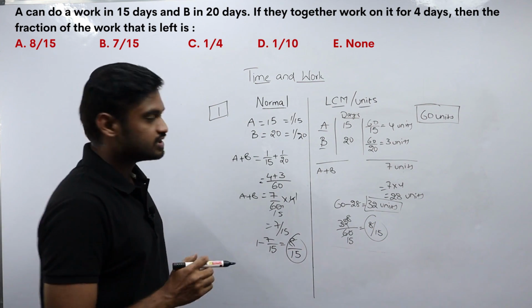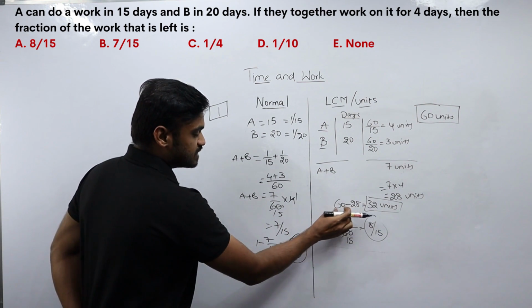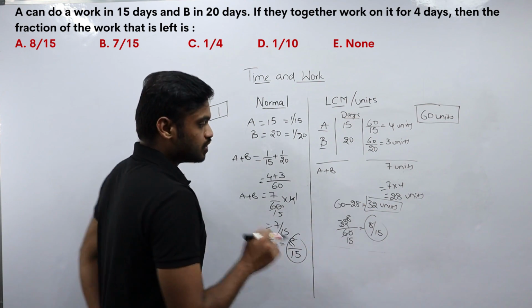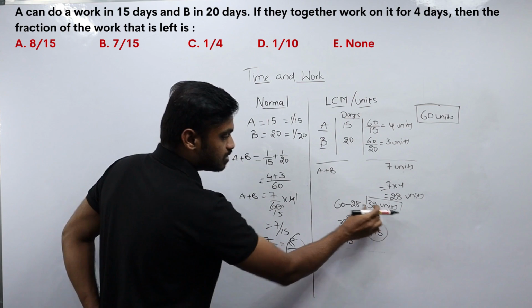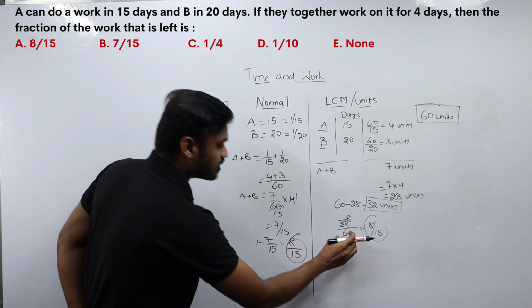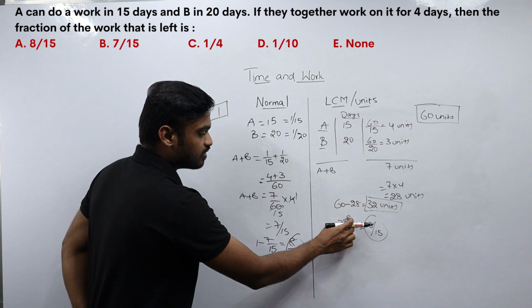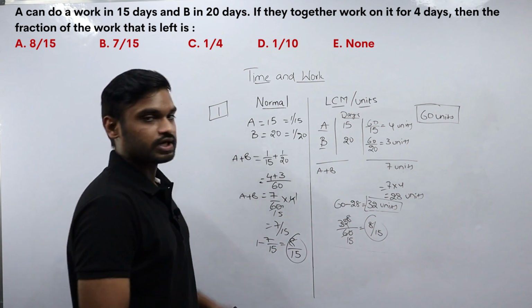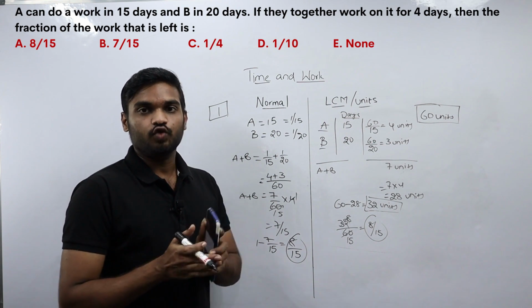Okay. In this way, we solve the same problem. See, out of 60 units, they have completed 28 units after working for 4 days. So 32 units is the work left over after working for 4 days. To convert it into a fraction, out of 60 units, they have left over 32 units. So 4 8s, 4 15s. That is 8 by 15 part of the work is left over after working for 4 days.